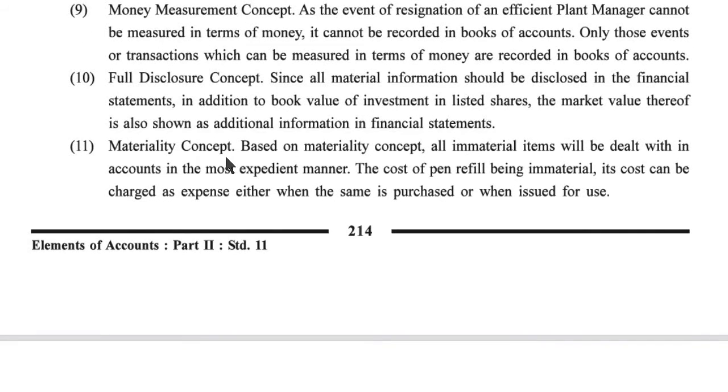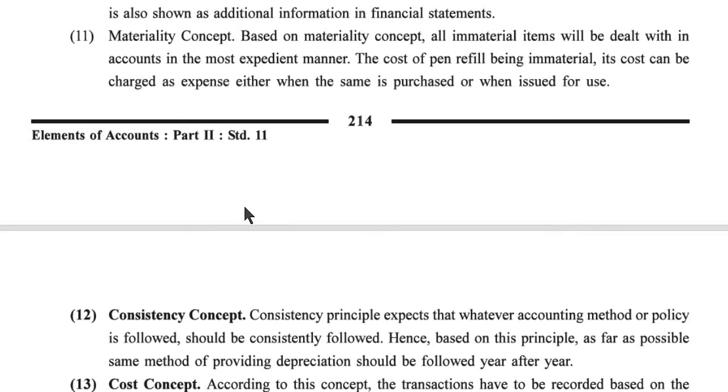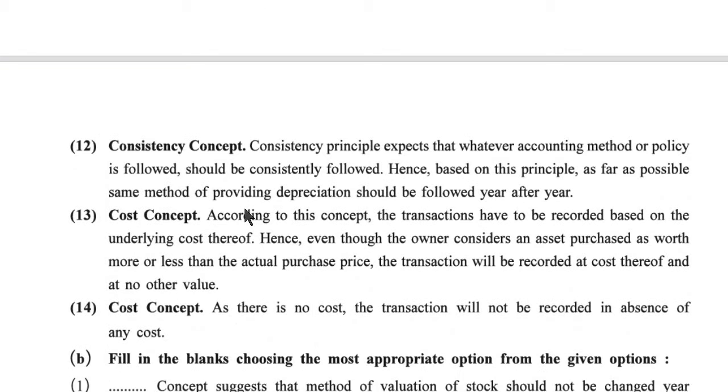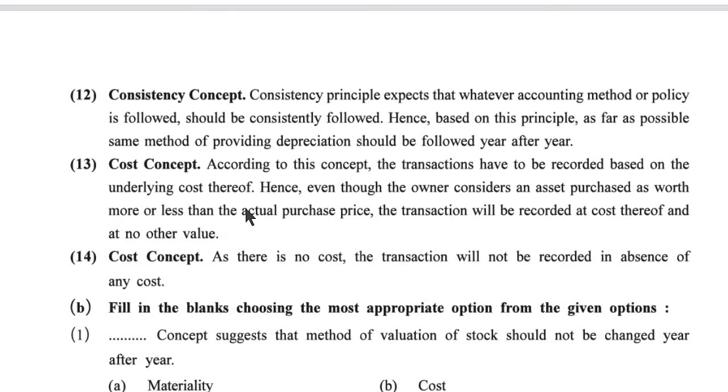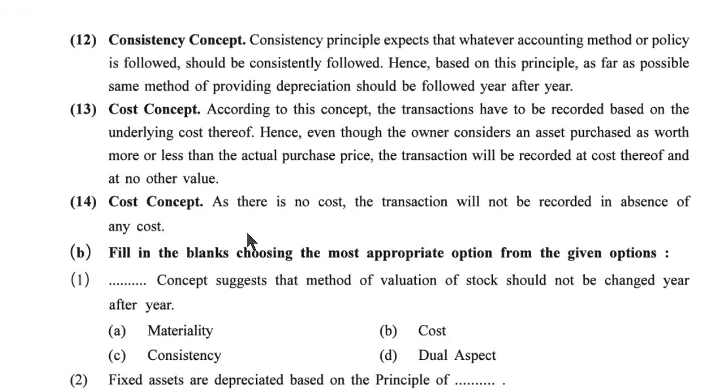11th one, materiality concept. Based on the materiality concept, all immaterial items will be dealt with in accounts in the most expedient manner. The cost of a pen refill being immaterial, its cost can be charged as an expense either when it is purchased or when issued for use. So this way our 11th concept is over.